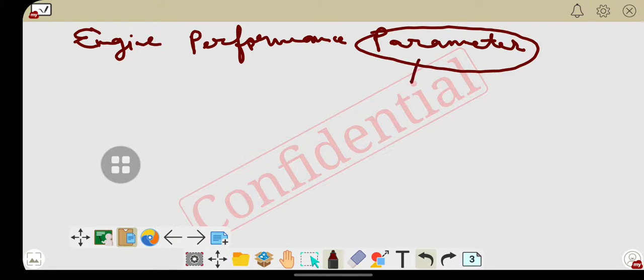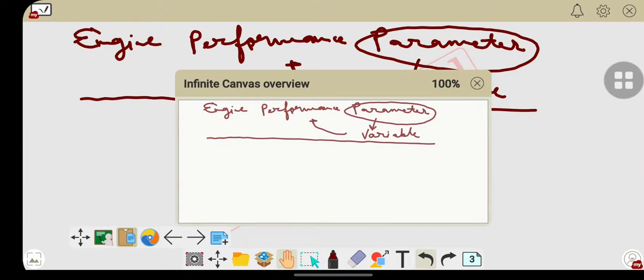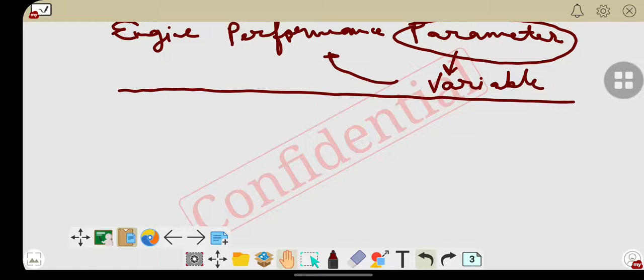These are the variables which are affecting the performance of an engine. One by one we will discuss them. At any point if you find any ambiguity, you can put your question in the chat box so that it will be clarified. So let's discuss engine performance parameters.